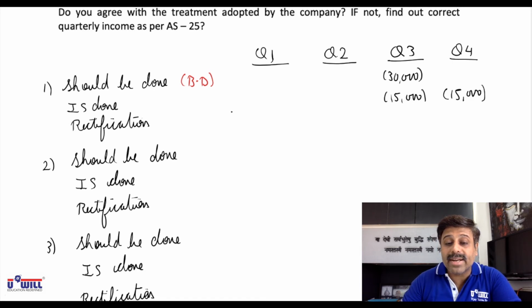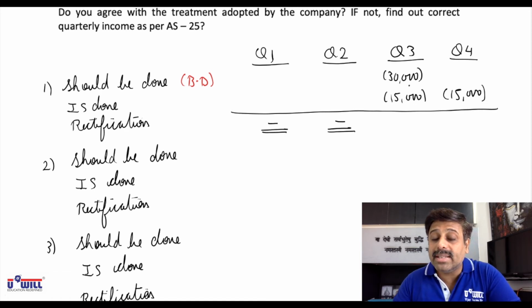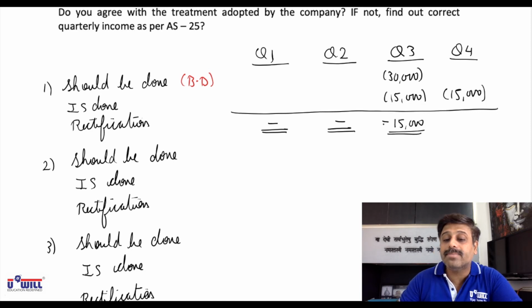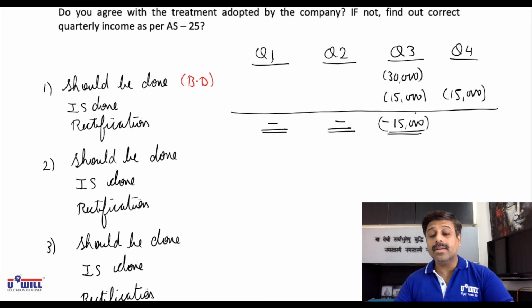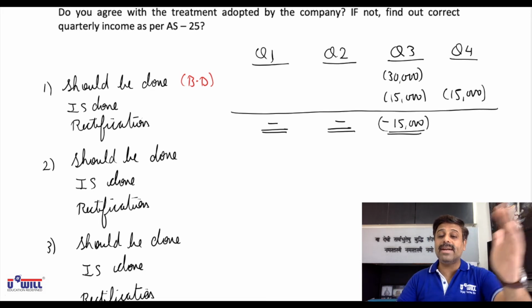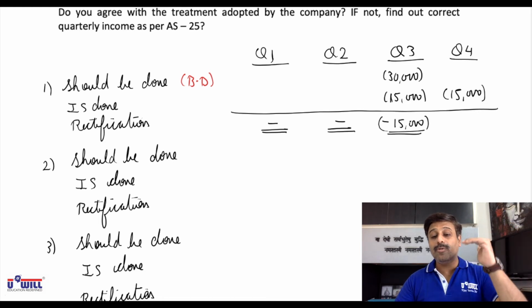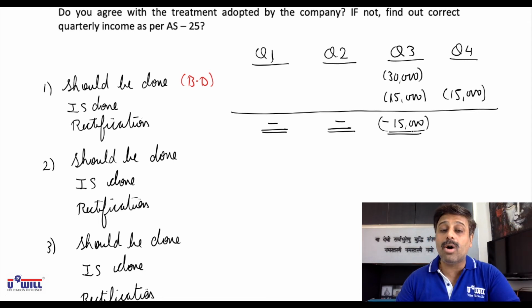So how will we do the rectification? No effect of rectification in quarter 1, no effect in quarter 2. Now 30,000 we should have deducted in quarter 3, but only 15,000 is deducted. Means further we will minus 15,000 from the profits of quarter 3. 30,000 of bad debts should have been deducted in quarter 3, but only 15,000 is deducted, so further we will minus 15,000 of the bad debts from quarter 3.